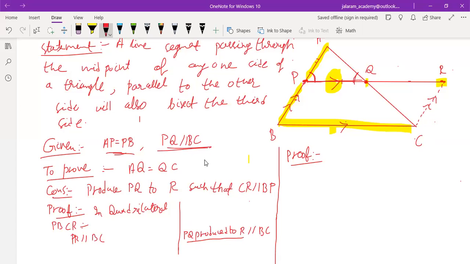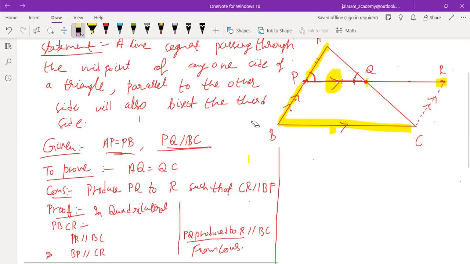As it is given that PQ is parallel to BC, PQ produced to R will also be parallel to BC. Understood? And BP is parallel to CR. Reason: from construction. Is that clear to you? Are you all there?